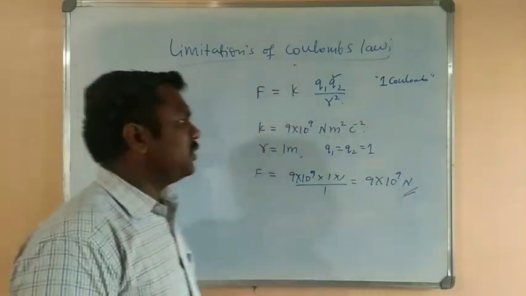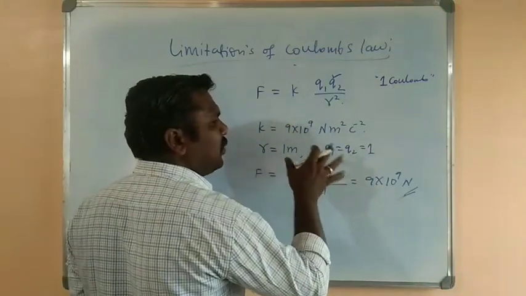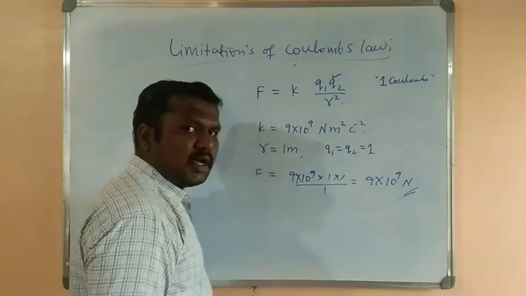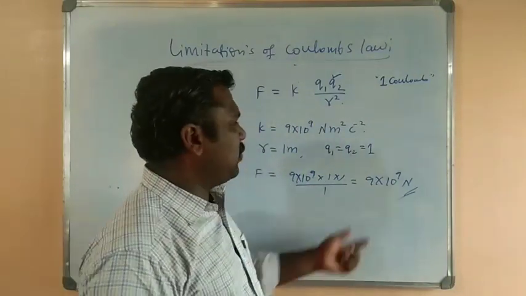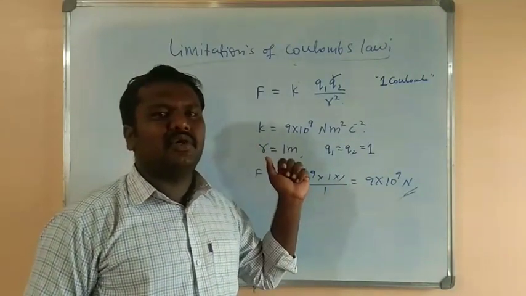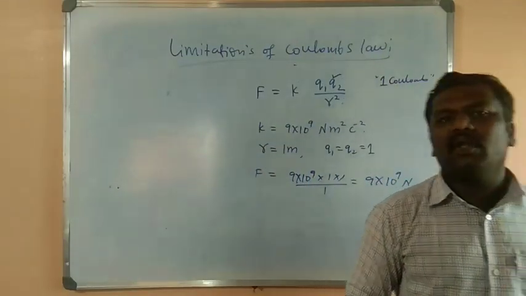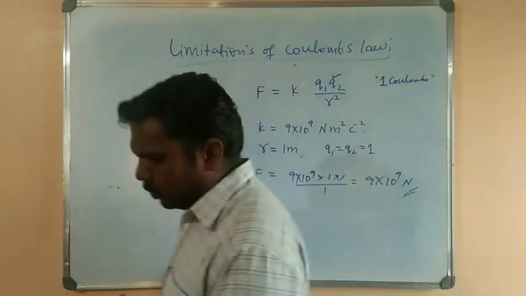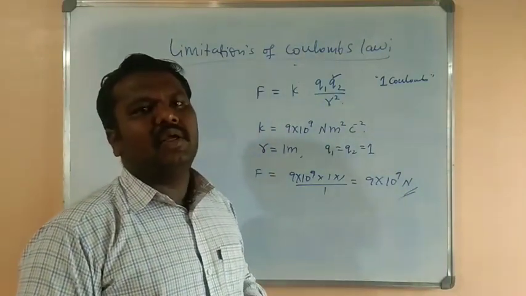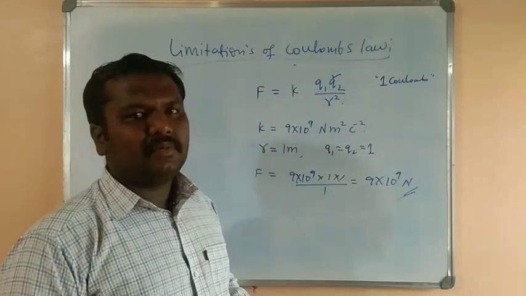So once again I am giving the definition. So 1 coulomb is the charge when placed in a space at a distance of 1 meter from similar charge experiences a repulsion of 9 into 10 to the power of 9 newtons. It is said to be 1 coulomb. Then we can say that charge is said to be 1 coulomb. Okay, now very important, idu 1 marks ige define coulomb, where SI unit of charge is coulomb. We have to define that coulomb.